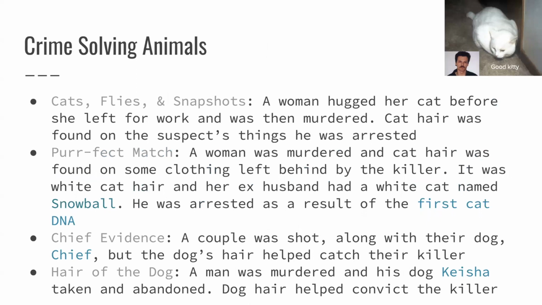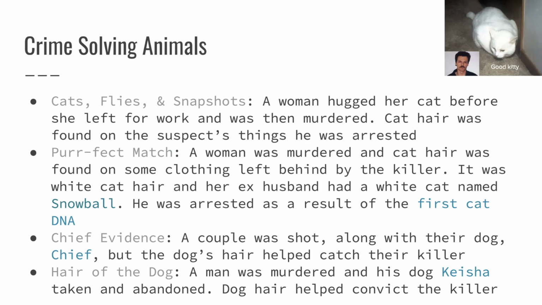And now is my favorite part, the crime-solving animals, the pets that help solve their people's murders or even snitched on their humans. So the first one was Cats, Flies, and Snapshots. A woman hugged her cat before she left for work and was then murdered. Cat hair was found on the suspect's things and he was arrested.